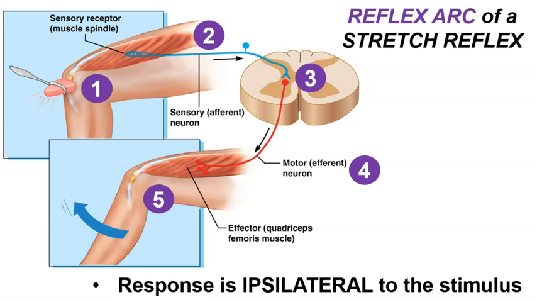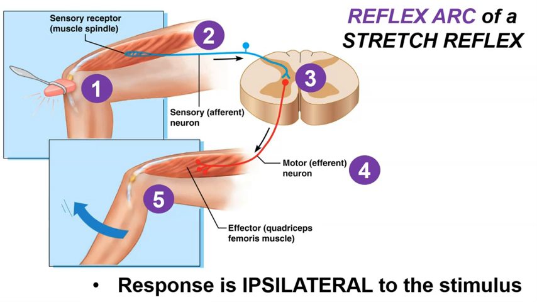In this example, one of the easiest stretch reflexes to test are these stretch reflexes of the quadriceps muscle group that are located on the anterior thigh. If we have our patient sit at the edge of a chair or a table with their knee roughly flexed in a 90-degree position, we can tap the patellar tendon, which is just distal to the tip of the patella. We can stretch this muscle out. We see that there are specialized sensory receptors in the muscle called muscle spindles, and muscle spindles serve to detect stretch, which causes a sensory neuron to fire.